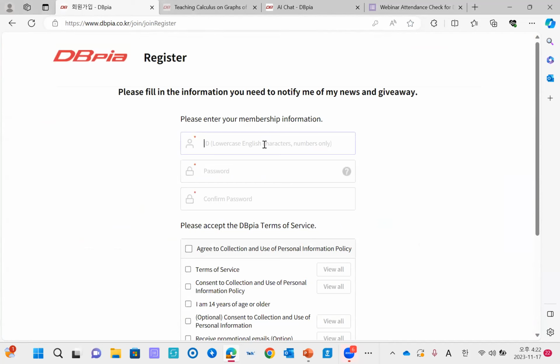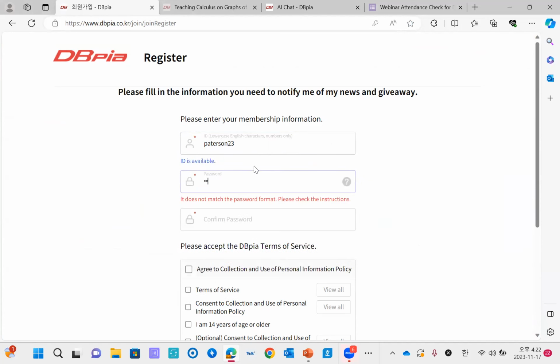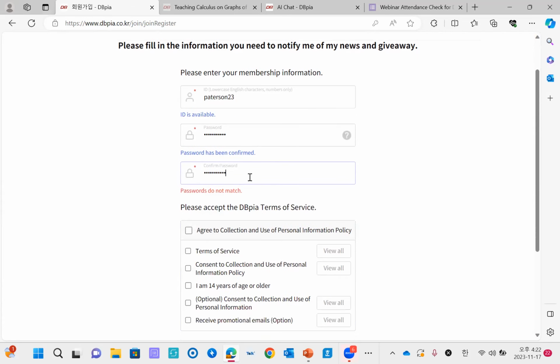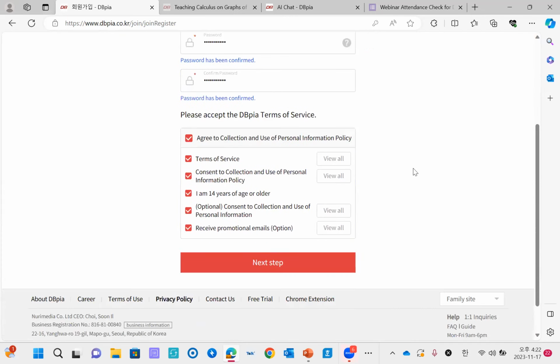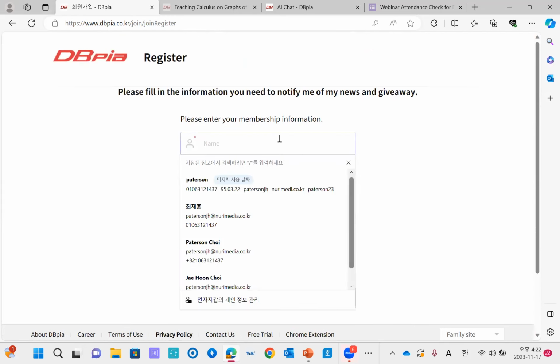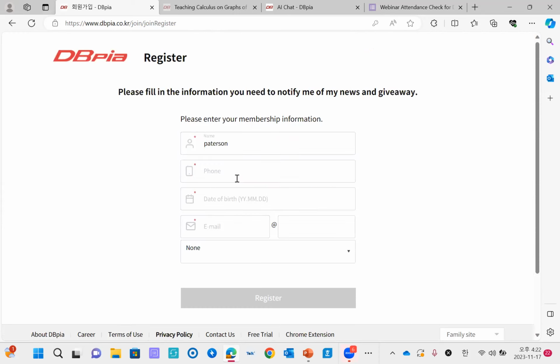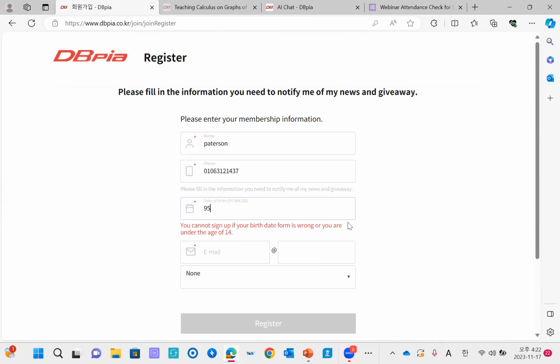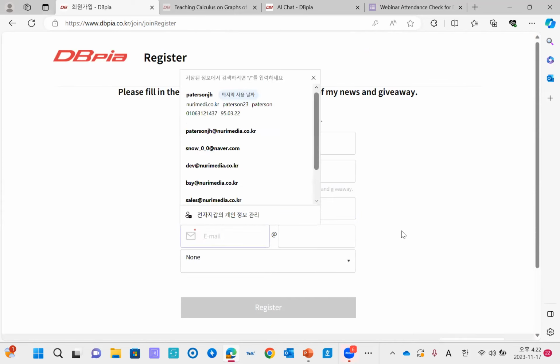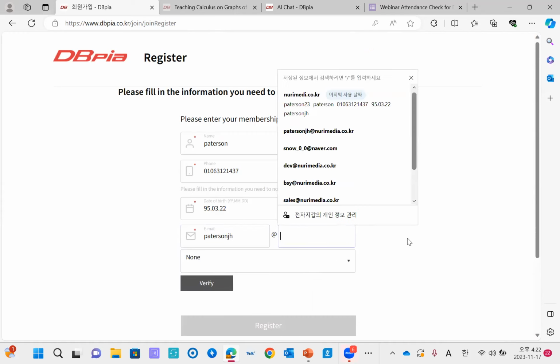And if you type ID here, so I will type my ID like this, and password again. If you click agree to collection and use of personal information policy, and then next step. And then you type your name here and your phone and your date of birth. And you can type your email here like this.